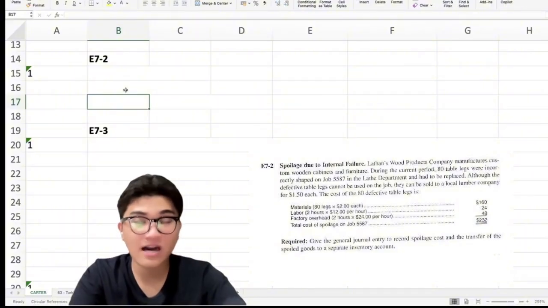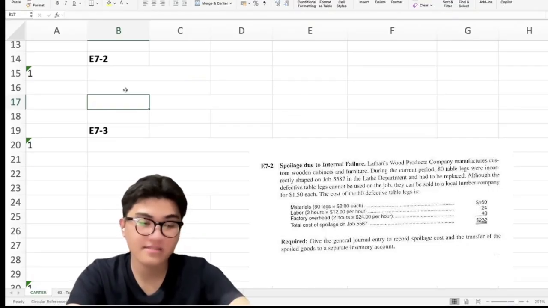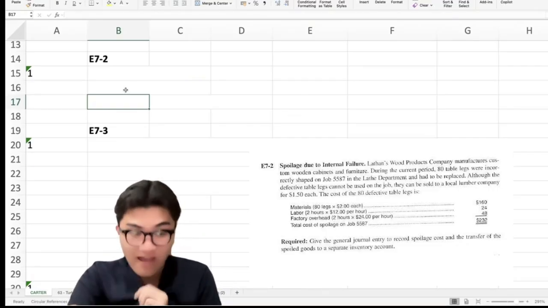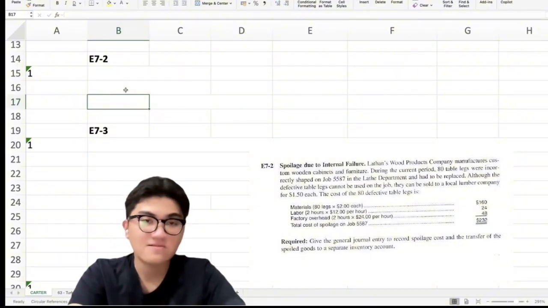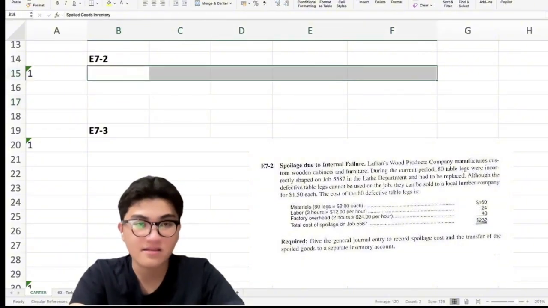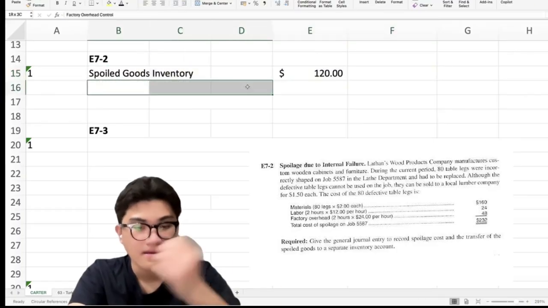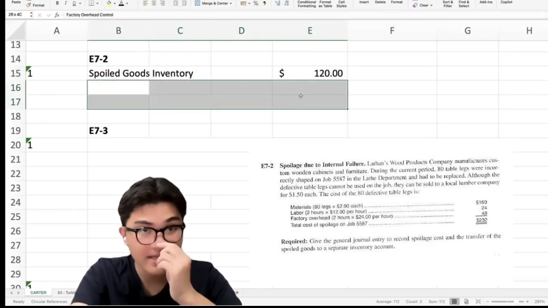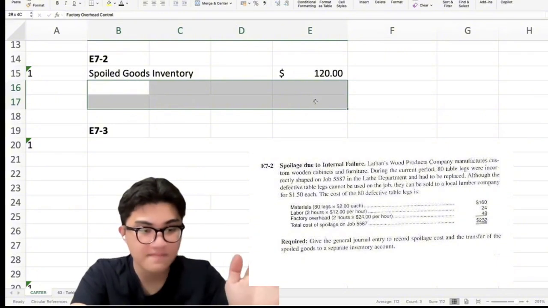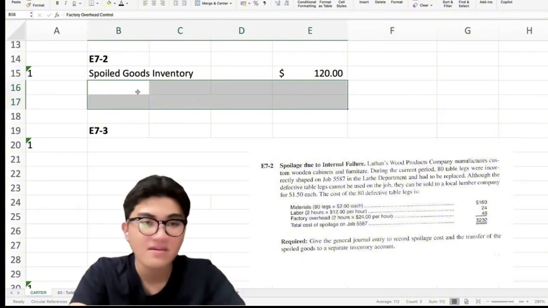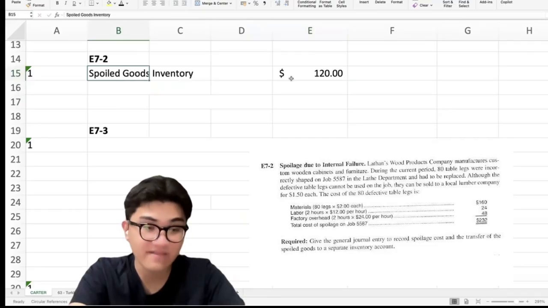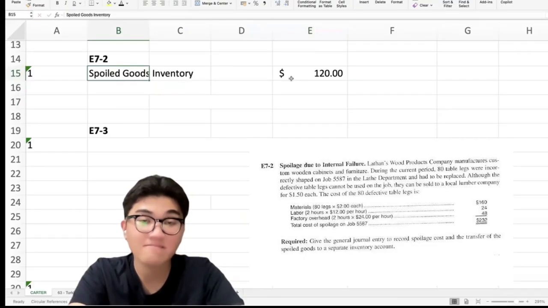Now, the remaining cost that cannot be recovered is called unrecoverable spoilage cost. So, 232 total cost minus 120 salvage value is equal to 112 loss. Then we debit, okay, sorry, back. So what we debit first is the spoiled goods inventory, that 80 times 1.5.